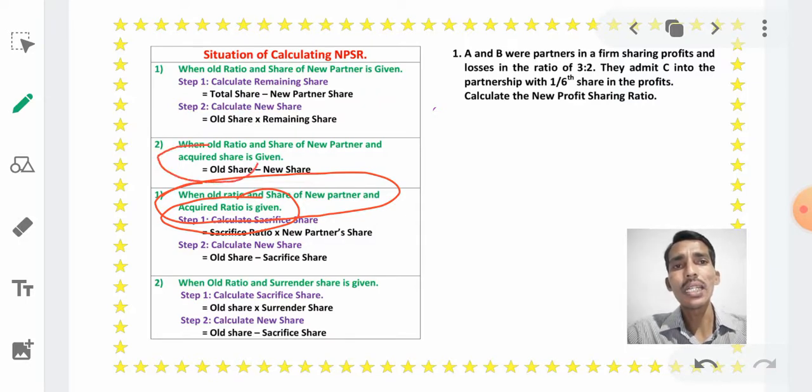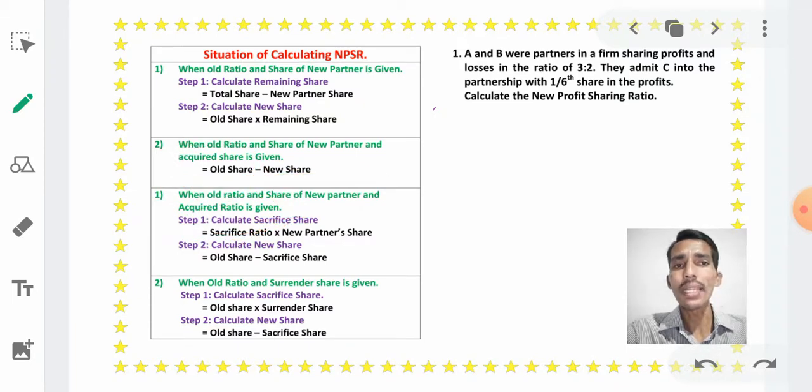In the third situation, the acquired ratio is given. If the acquired ratio is given, then we have to follow two steps, step 1 and step 2. If the acquired share is given, then we have to follow only one step.